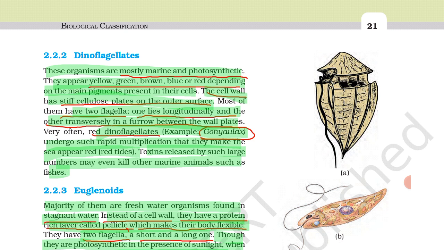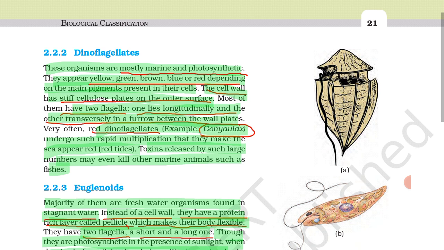And what does Gonyaulax do? Gonyaulax undergoes rapid multiplication, makes the sea appear red and secretes toxins, and this toxin kills marine animals such as fishes. And this dinoflagellate may be yellow, green, brown, blue or red depending upon the pigments present in their cells, and it has two flagella. One lies longitudinally and another lies transversely between the two plates.